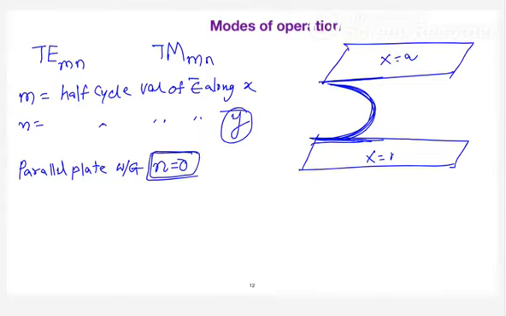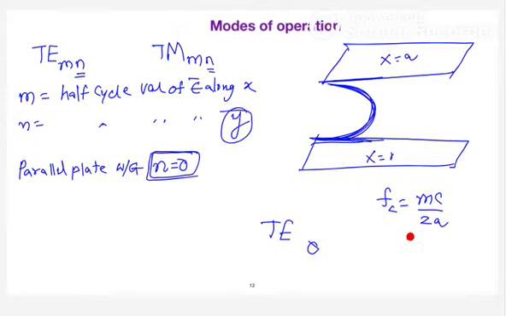Since there is nothing you are going to do in the Y direction, you cannot restrict the wave in the Y direction. So the second subscript can be equated to 0 in the case of parallel plate. But this is not the case for the rectangular waveguide. In a rectangular waveguide, you keep the set of plates in the X direction as well as the Y direction. Now you would have understood in our discussion, when I was discussing Fc equal to mc by 2a, the second subscript is already equal to 0.